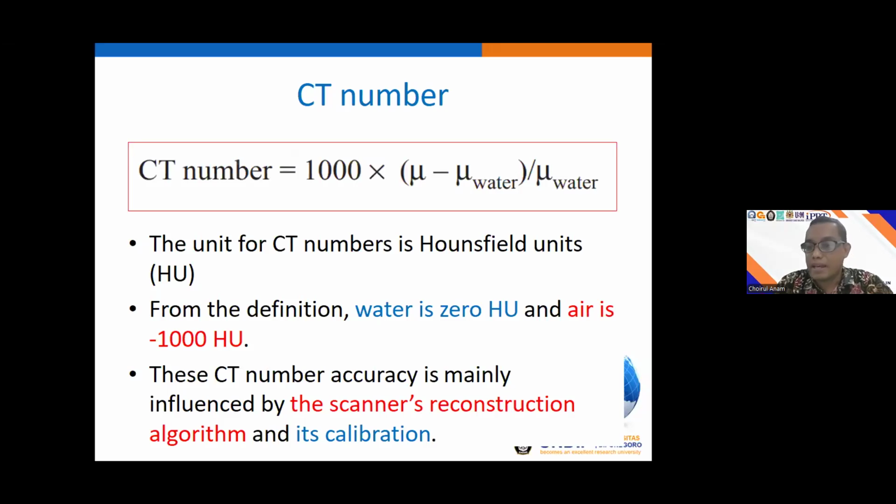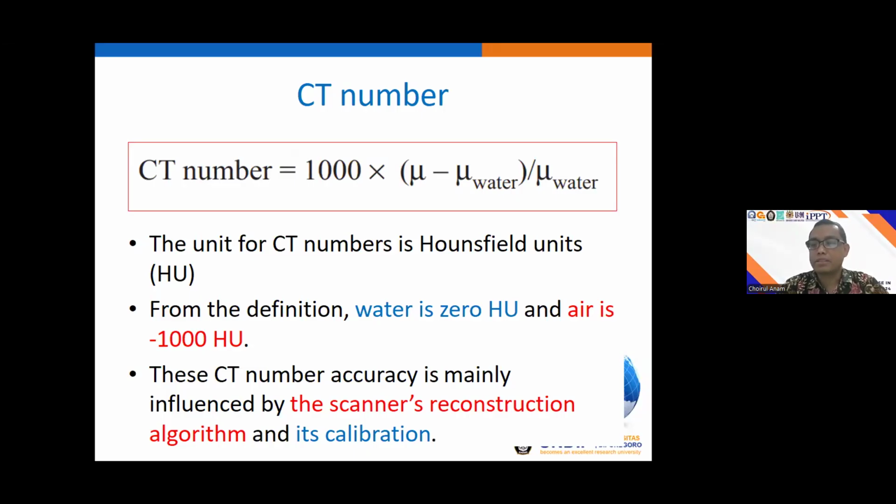As we already understood, the CT image consists of picture elements, and the picture element has a size and a depth, the pixel values, and the pixel values within the image represent the mu, the linear attenuation coefficient.